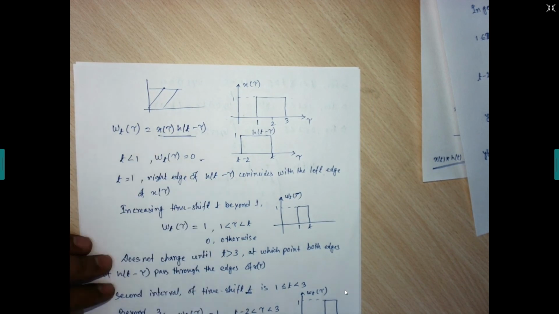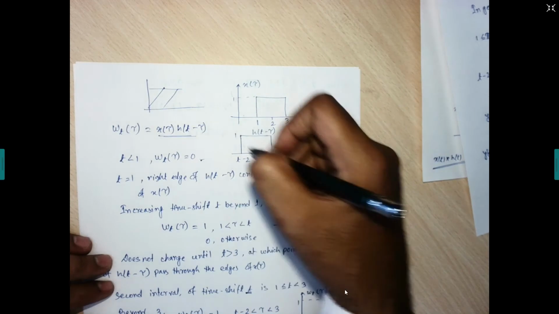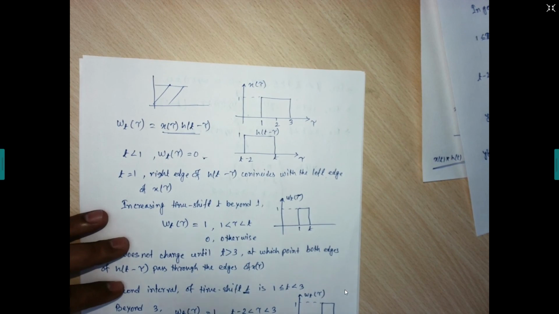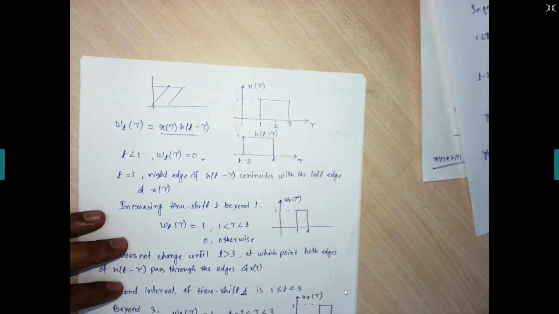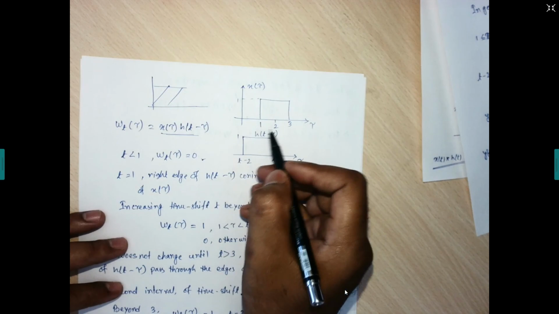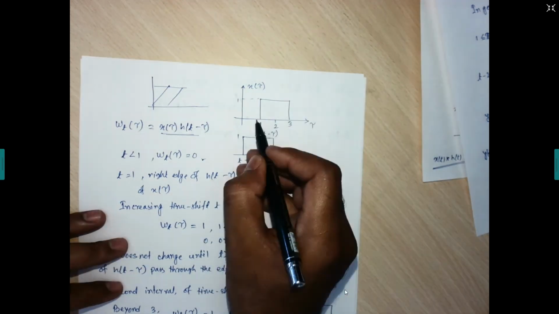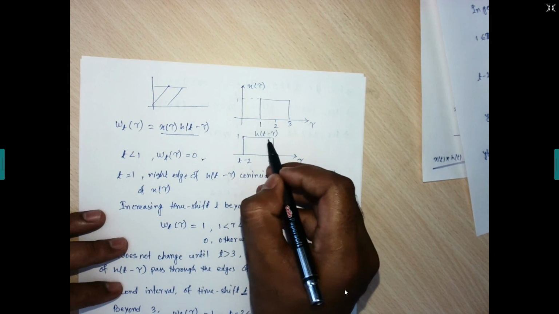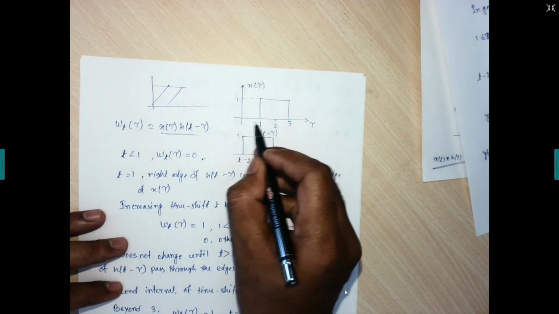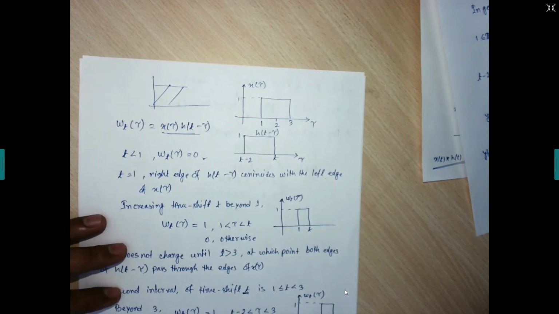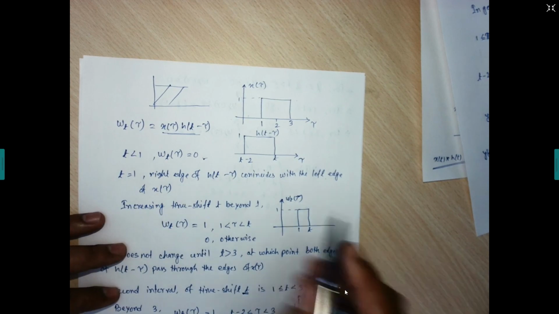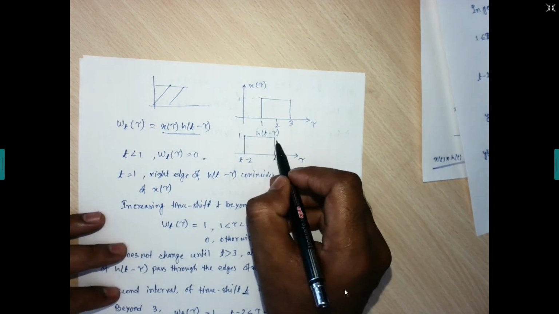So this is our intermediate signal which we are going to find out from these two signals, x of tau and h of t minus tau. So first of all, if t is less than 1, that is the time shift, if it is less than 1 at this side, so obviously nothing is there. So if this h of t minus tau is within this range, 0 into 1, it becomes 0. At t is equal to 1, this right edge of h of t minus tau will have the interaction with